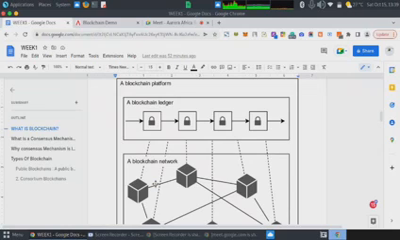So consensus mechanism is the standard way in which the state of the blockchain is being updated. The approach we take in updating the state of a blockchain. That is what consensus mechanism basically means.